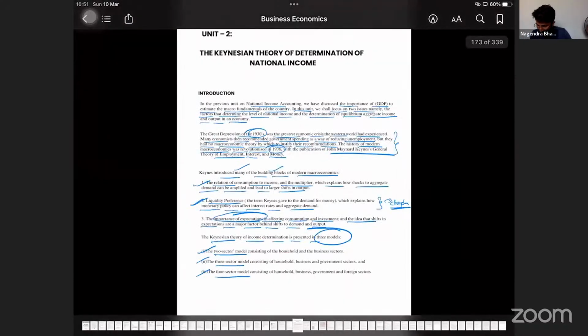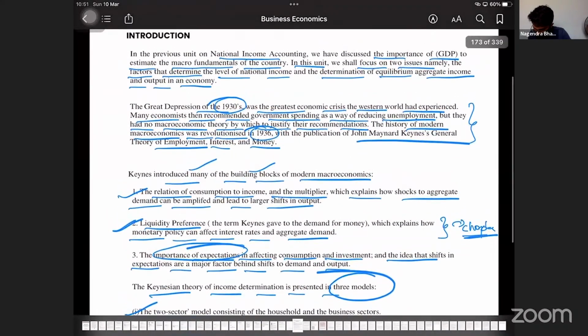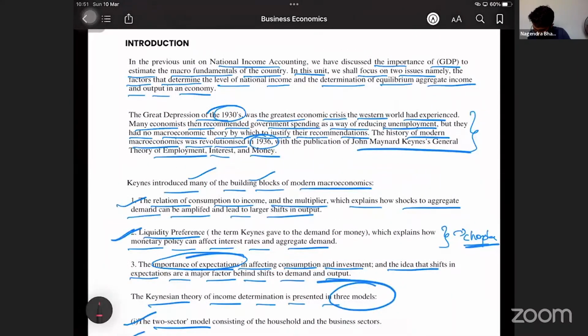Here, see. There was nothing to justify their recommendations. During the Great Depression, there was nothing to justify why we have to go for some of the macroeconomic theories.